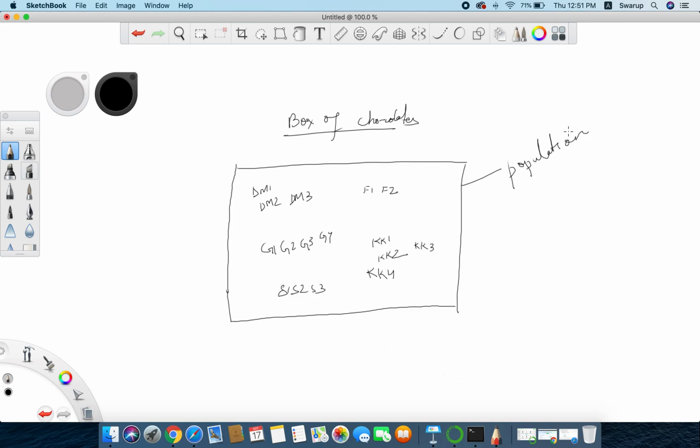So it's the complete set of data. You can also call it a data set, your entire data set. That is a population. Now within this, suppose I am only interested in one type of chocolate, that is Dairy Milk. So here Dairy Milk will be a sample. Sample is a subset of the population of interest selected further for analysis.